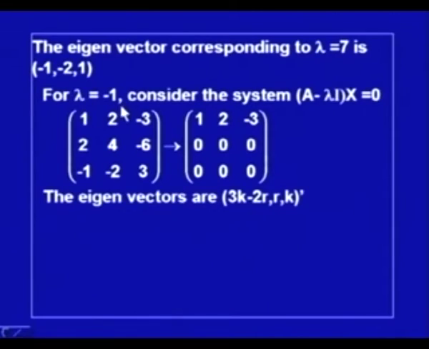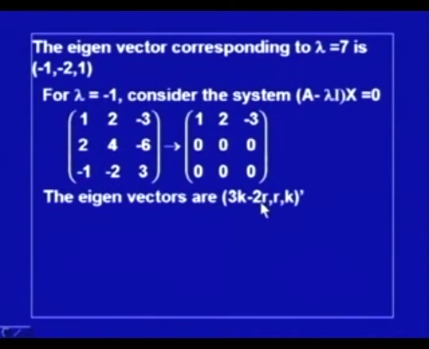So, this problem is different from what we had in the earlier problem. In the earlier problem, we had a root of multiplicity 2, but we could find only one independent eigenvector. But in this case, the multiplicity is 2 and we can find two independent eigenvectors. Now, these two independent eigenvectors can be obtained as (3k minus 2r, r, k). How?